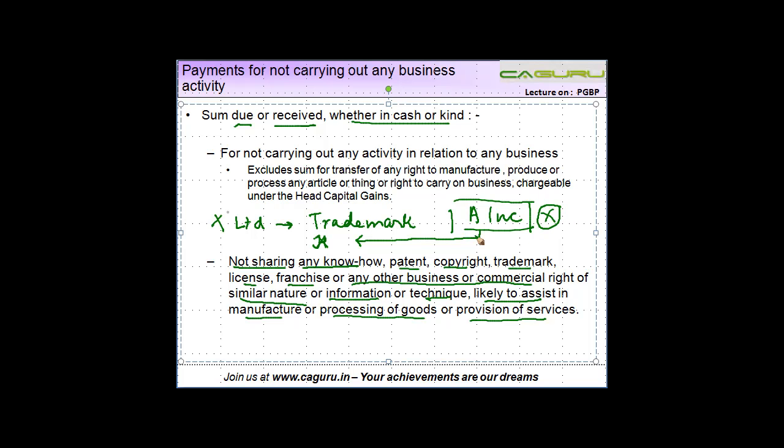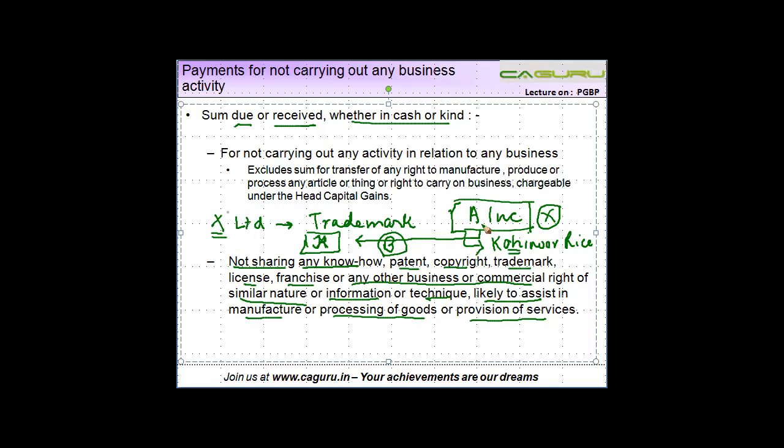Now they would not want this trademark to be used by others, because in the market you get so many trademarks. Let's say you have Kohinoor rice. If A Inc. buys the Kohinoor business, they would not want the Kohinoor brand name to be used by some third party. Suppose tomorrow B comes in and says to X, please allow me to use your trademark Kohinoor and I'll pay you a lot of money.